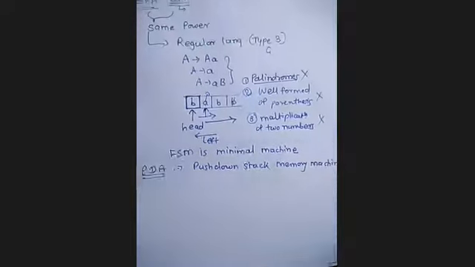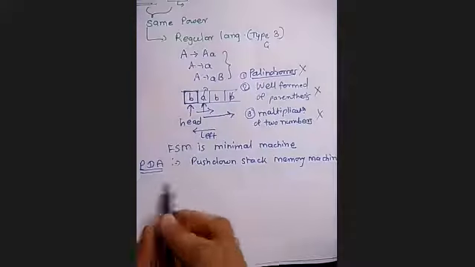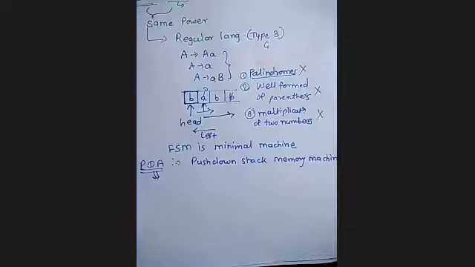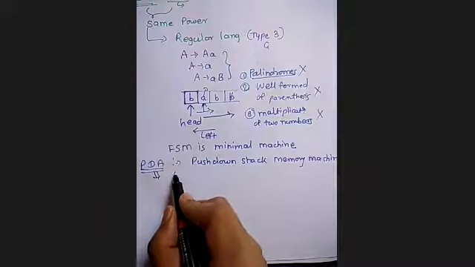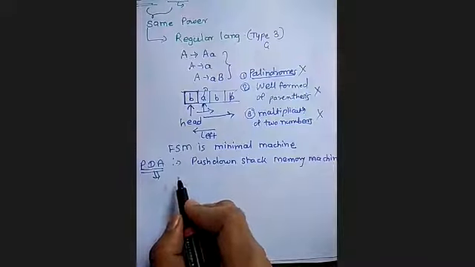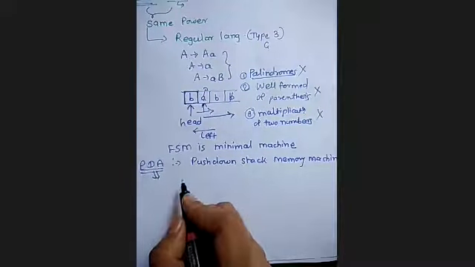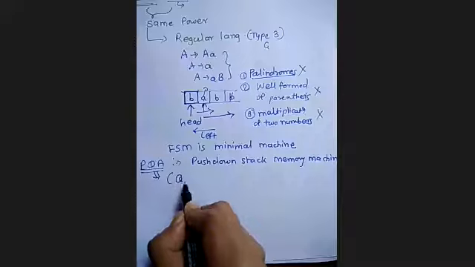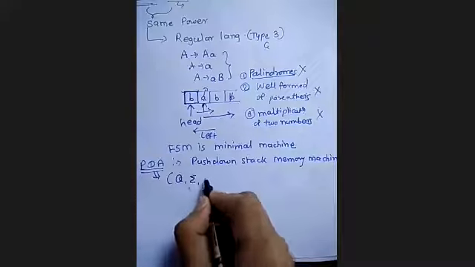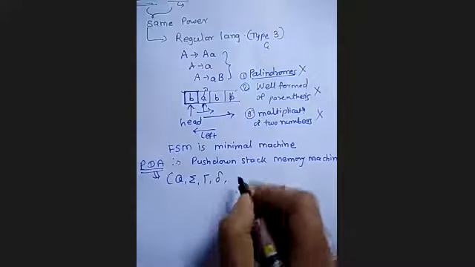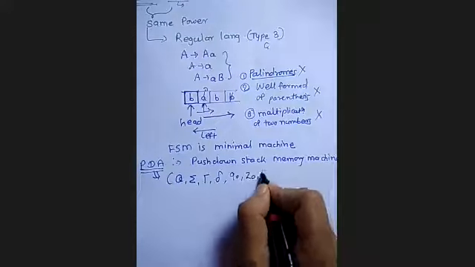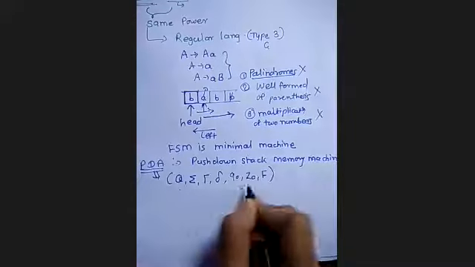Then in the PDA, we have seen what the elements of the PDA are, and how the PDA is represented. We have seen the PDA uses the stack as external memory. Using stack, we know that we can perform push and pop operations. So PDA is represented using these symbols. Now tell me the meanings of each of these symbols. There are 7 tuples used.